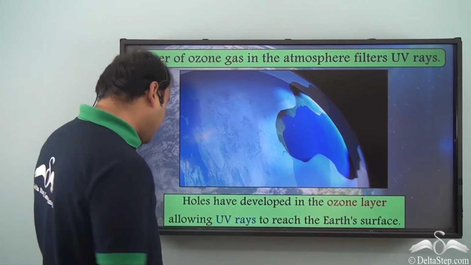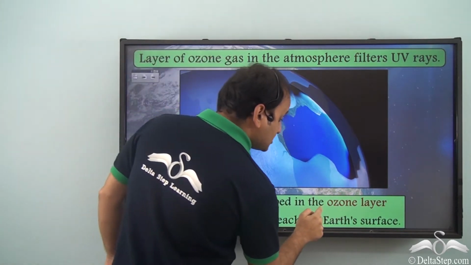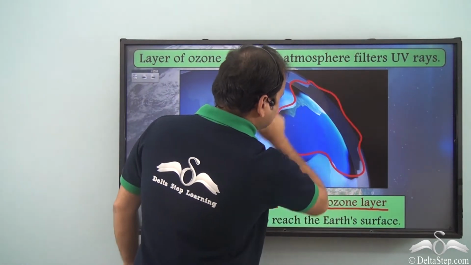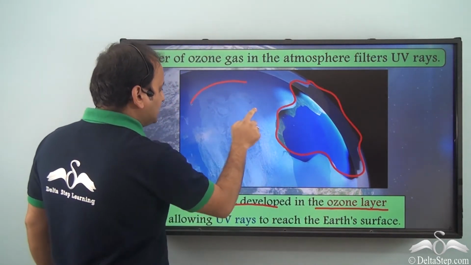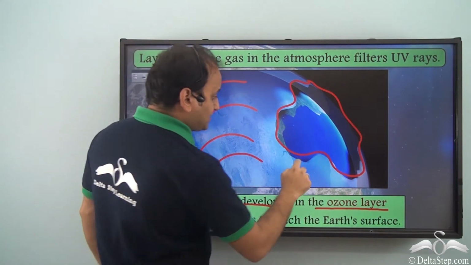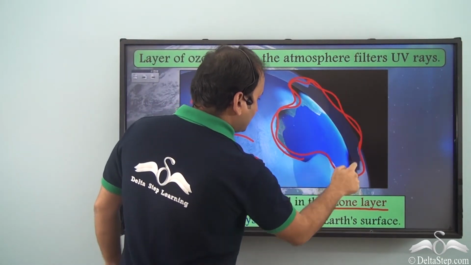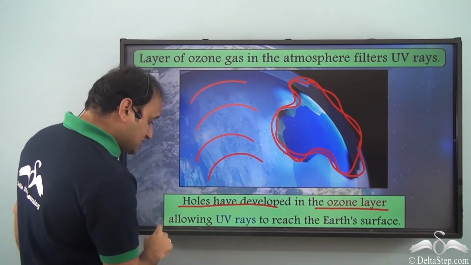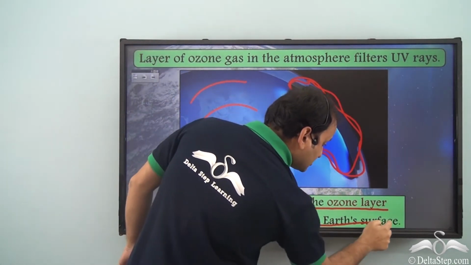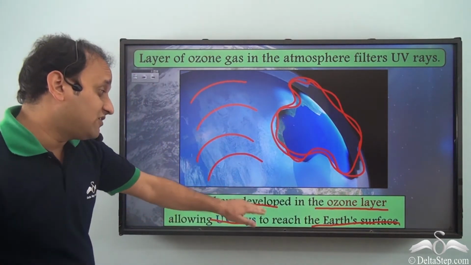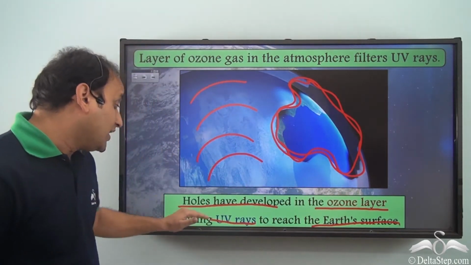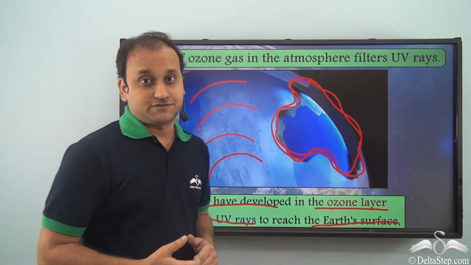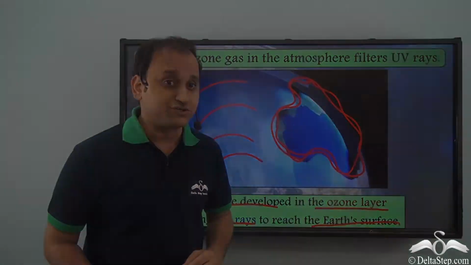Now, the problem is that holes have developed in the ozone layer, as you can see here. So, what exactly is happening here? Well, all these areas are protected, but there is a hole in the ozone layer at this place. And these holes allow UV rays to reach the Earth's surface. So, holes have developed in the ozone layer, allowing UV rays or ultraviolet rays to reach the Earth's surface. Now, that can be really dangerous.